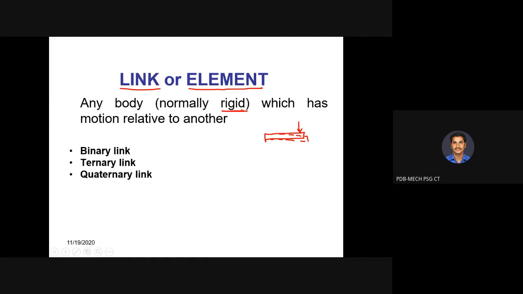Even if slight deformation is encountered, we are not going to bother about that. Only the motion of those links we are going to consider. We are not going to design anything now as far as kinematics of machinery is concerned. Practically all links are deformable, certainly there is slight deformation, but for studying purposes we are going to assume it to be a rigid one.